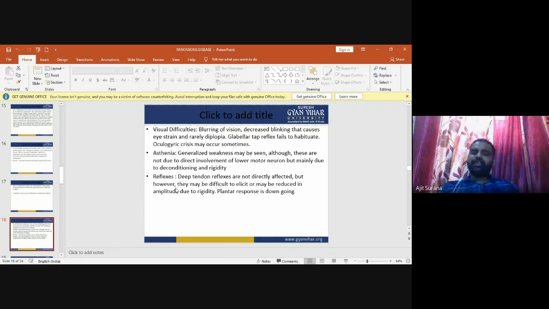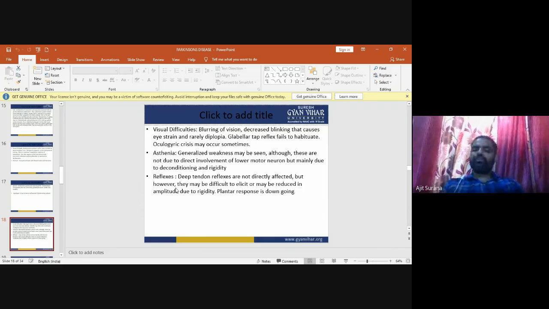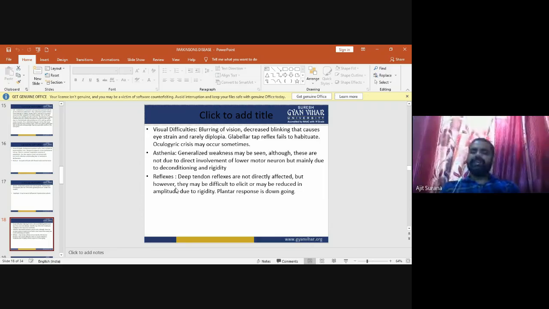Now the next clinical feature is asthenia. Asthenia means generalized weakness may be seen. In asthenia, there is generalized weakness of the body, although this is not due to direct involvement of the lower motor neurons, but mainly due to deconditioning and the rigidity.